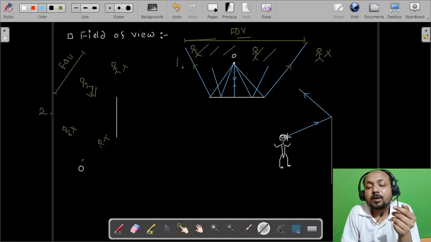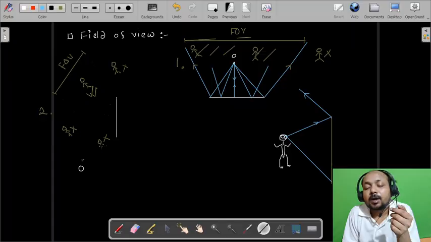See here, from one end of the object I have just incident one ray at one end of the mirror. Now from the same end of the object I am tracing one incident ray at the other end of the mirror, and then it will go in this way, okay.